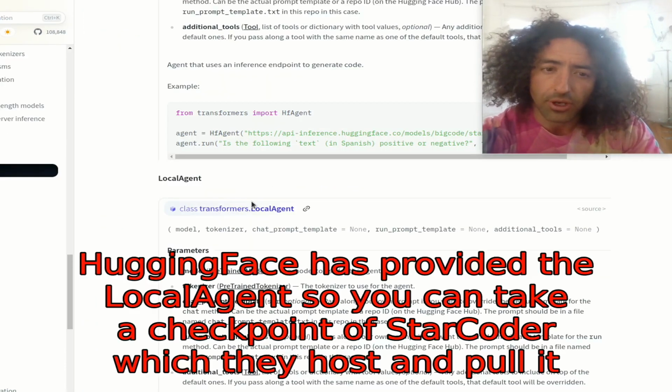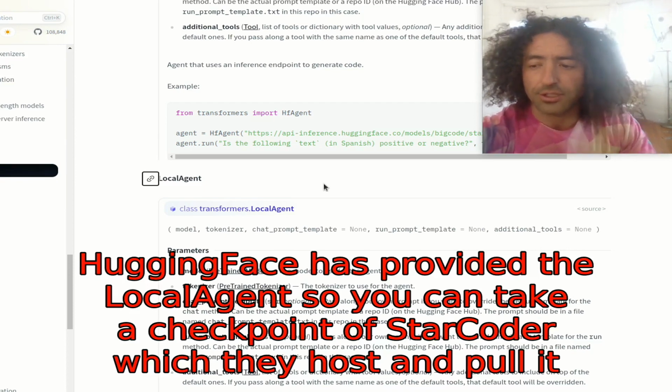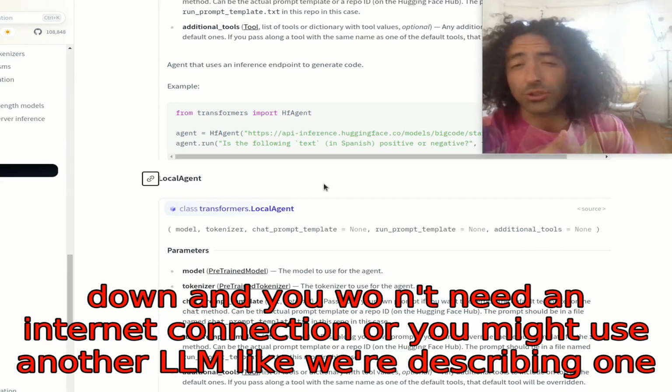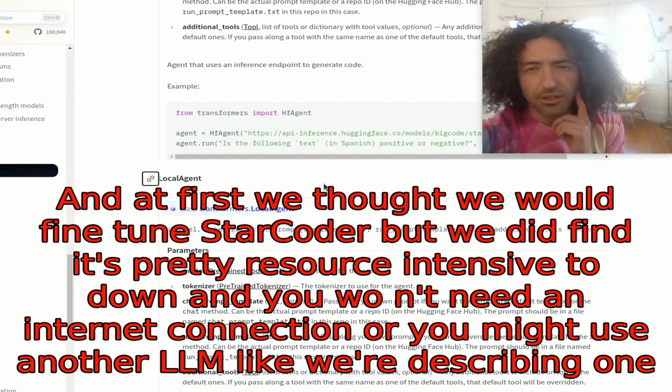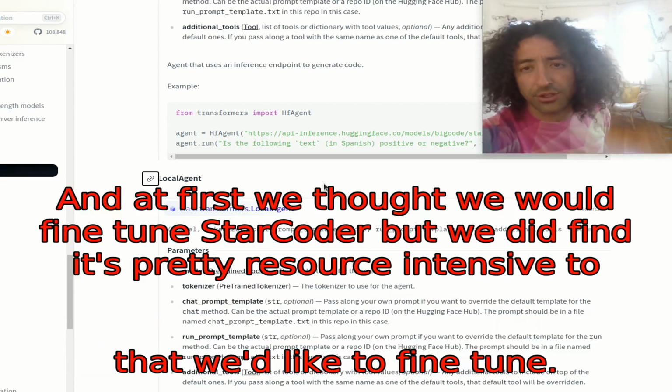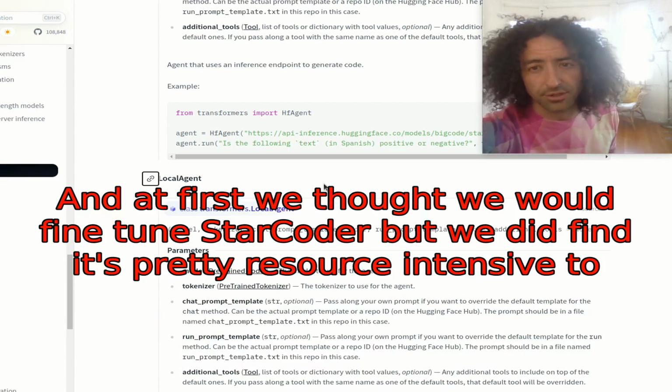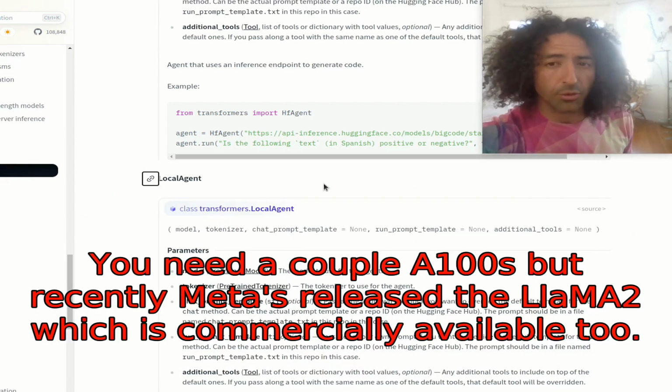Hugging Face has provided the local agent, so you can take a checkpoint of StarCoder, which they host, and pull it down, and you won't need an internet connection, or you might use another LLM, like we're describing one that we'd like to fine-tune. And at first we thought we would fine-tune StarCoder, but we did find it's pretty resource intensive to do so. You need a couple A100s.